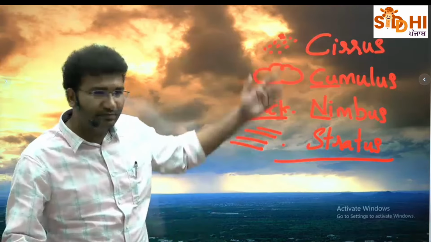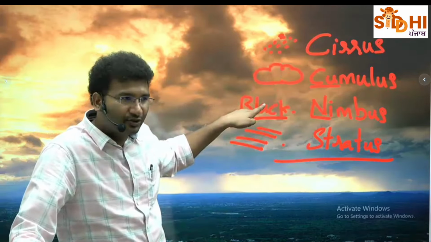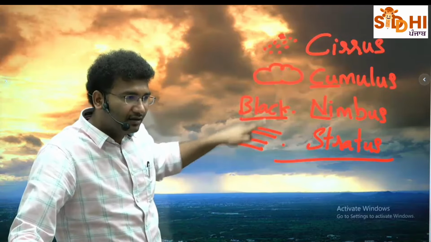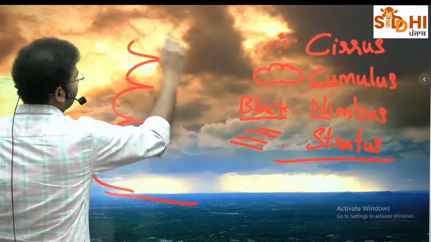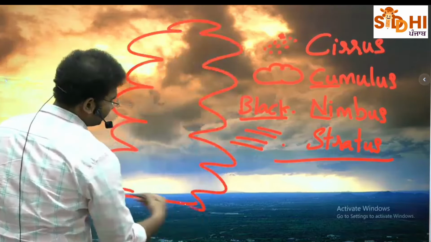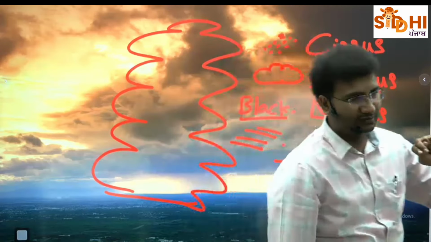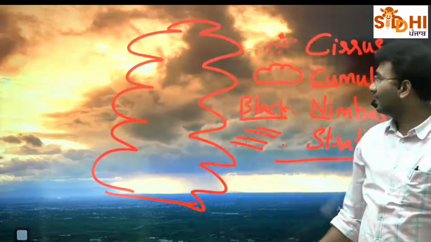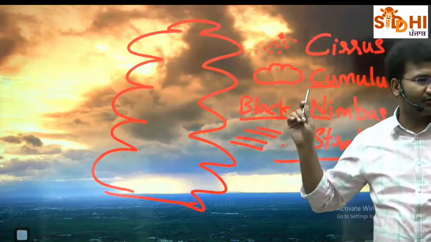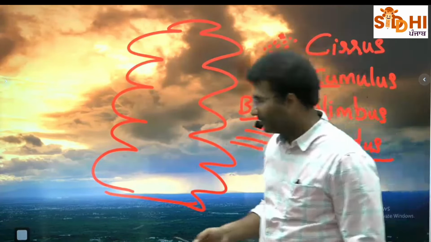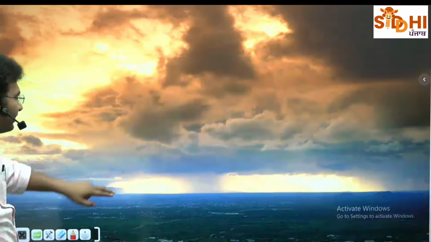If I say cumulonimbus, it looks like cotton and should look like black color. Suppose this is the ground, look at this cloud. So big. This cumulonimbus cloud will give thunderstorms and lightning. Whereas nimbus clouds will give you rainfall. So broadly, these are the 4 different types of clouds which you will be learning in detail in the climatology.